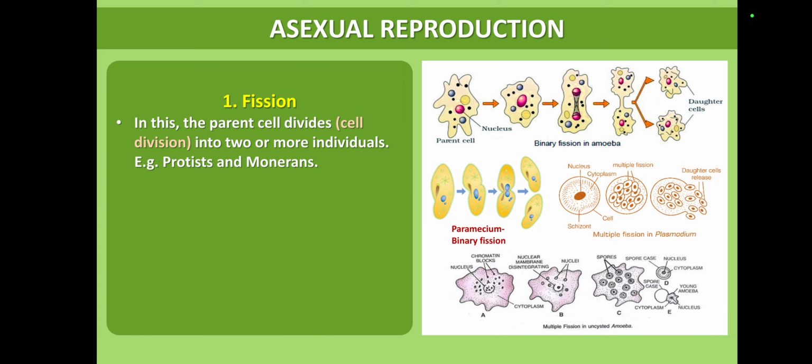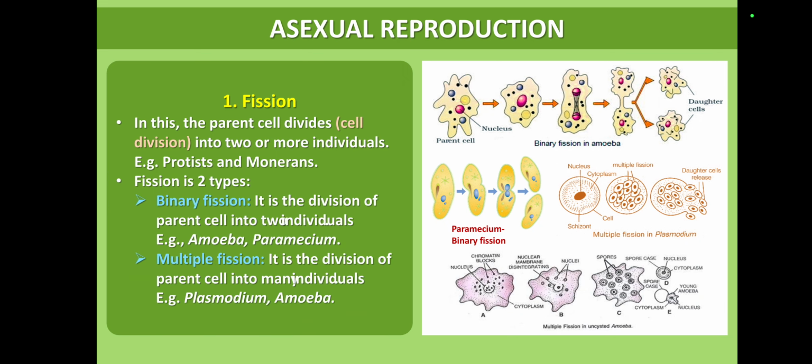Fission type of reproduction is commonly seen in protist and monerans kingdom. Protista includes all unicellular eukaryotic organisms. Fission is broadly classified into two types. See the diagrammatic representation. It is very clearly given: binary fission and multiple fission.